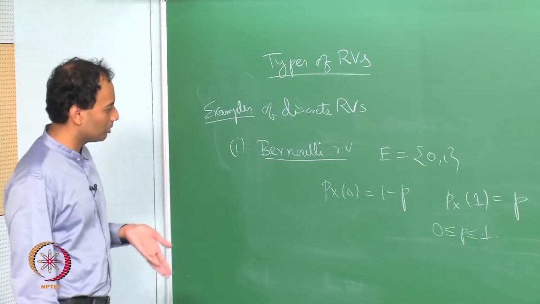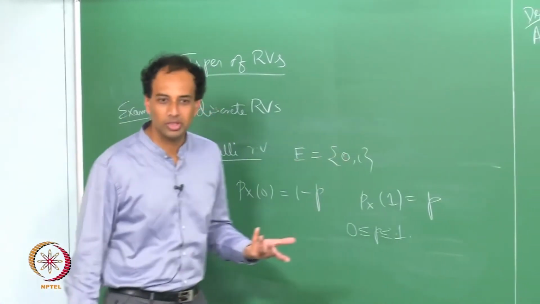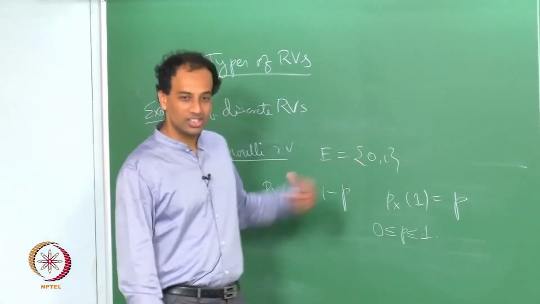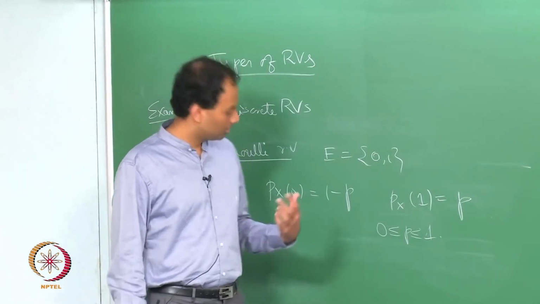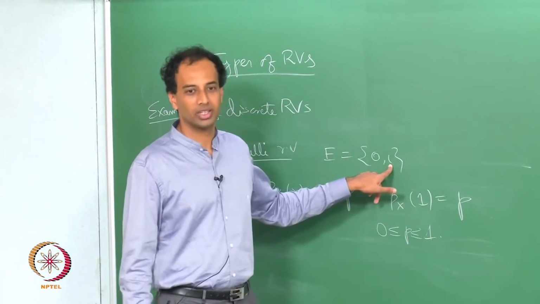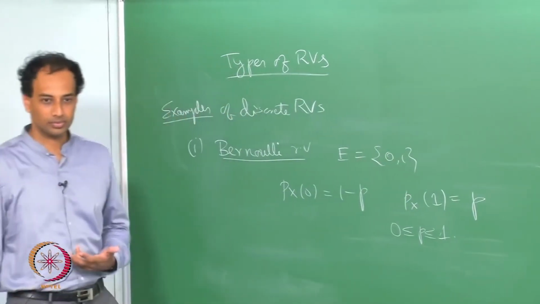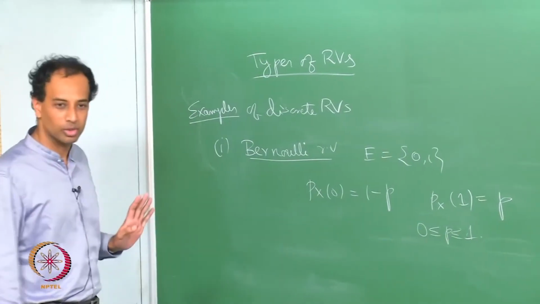If the Borel set does not contain any of these points, the probability will be 0. If it contains only 0, its probability will be 1 minus p. If it contains only 1, it will be p. If it contains both, it will be 1. That is it, for every Borel set you can specify.